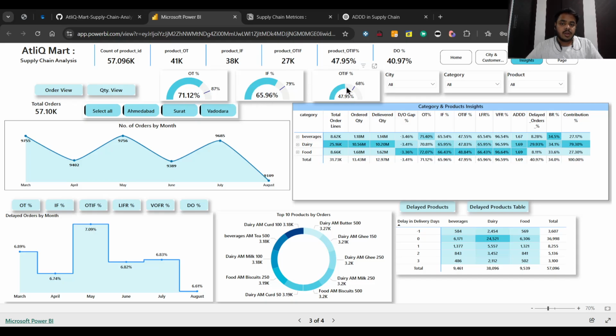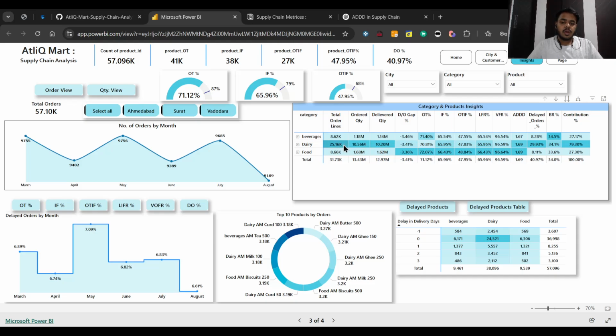So it's a good metric with respect to the city and customers. Now, what are the top 10 products by orders? Dairy, AM butter 500, then dairy, AM ghee 150, AM ghee 250 are among the top five products being placed. Let's first discuss the category. Dairy is the best performing category.